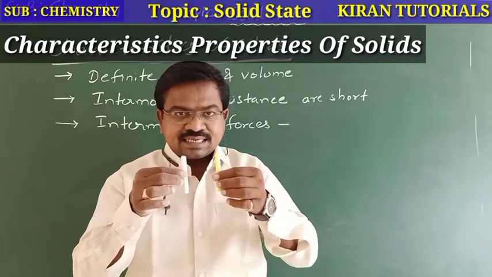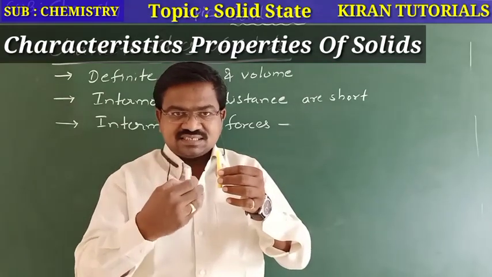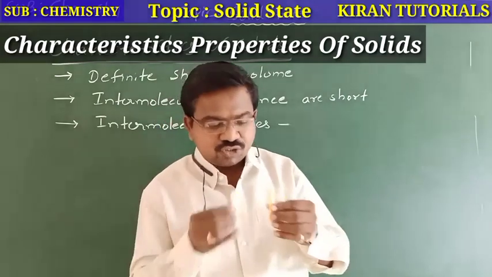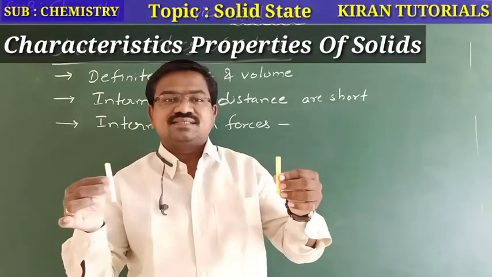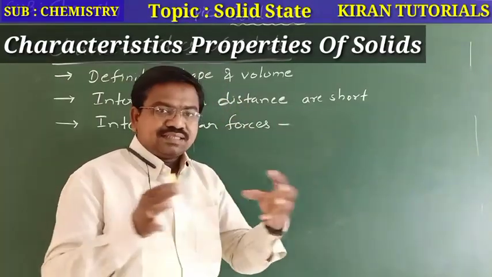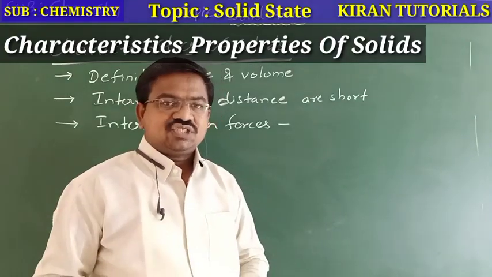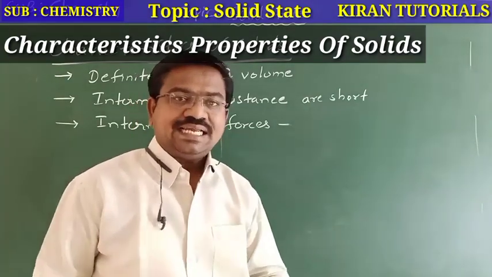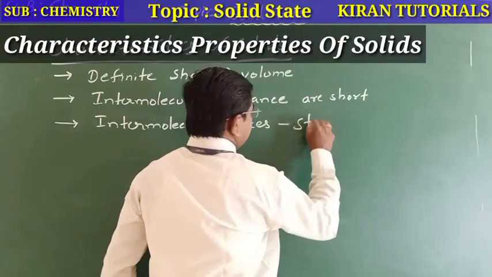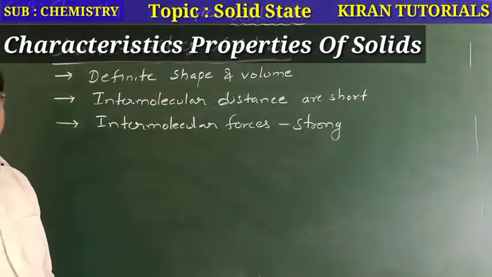If the distance increases, what happens? The attractive forces decrease, due to the increase in distance. So here in solid, there is a very short distance, so that's why intermolecular forces are strong. Clear?